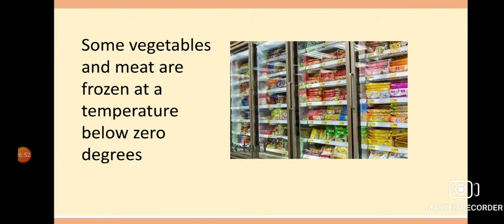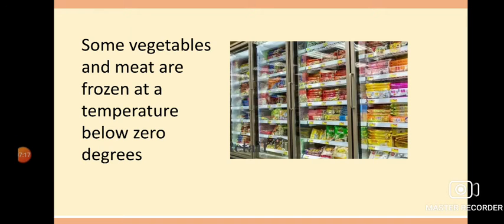So we have to keep them in the refrigerator, where the temperature goes below 0 degrees centigrade and there is ice formation. In that cold temperature, living organisms like bacteria and fungi will not act on them, and these items will remain germ free.